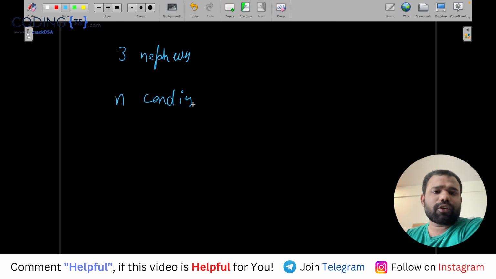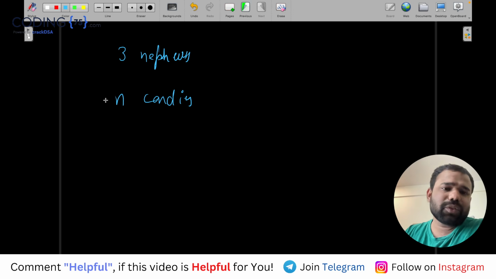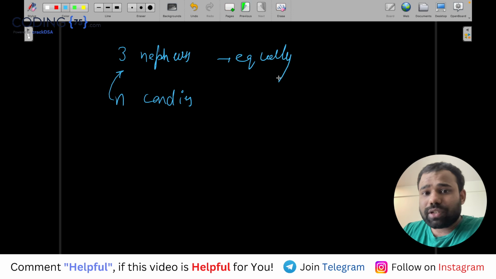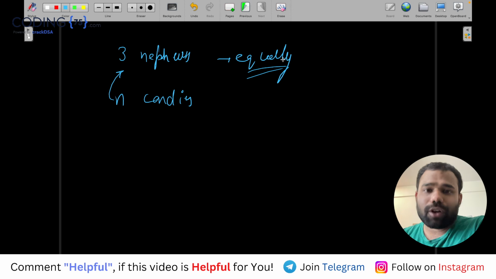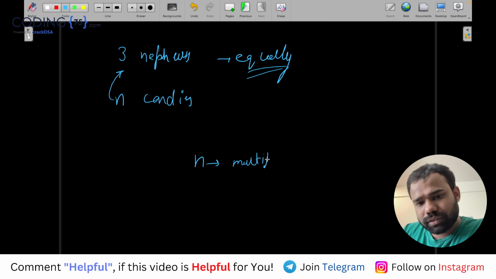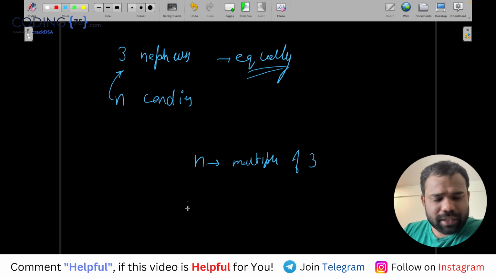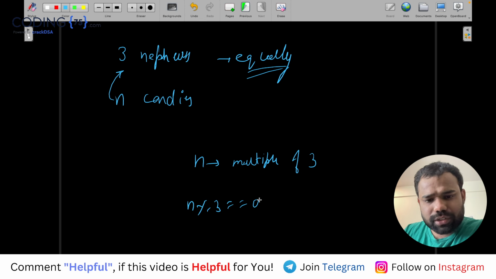What he wanted to do is distribute these n candies to these three nephews equally, so that an equal number of candies goes to every nephew. If you want an equal number of candies to go to every nephew, that means this n should be a multiple of 3. Simple, right? Means n modulus 3 is equal to 0.